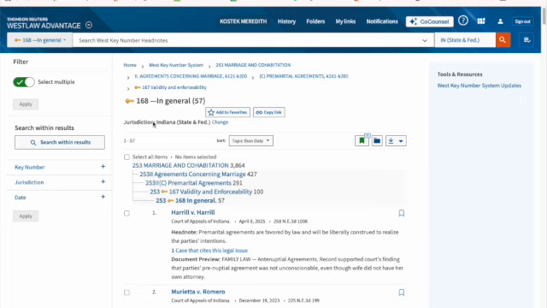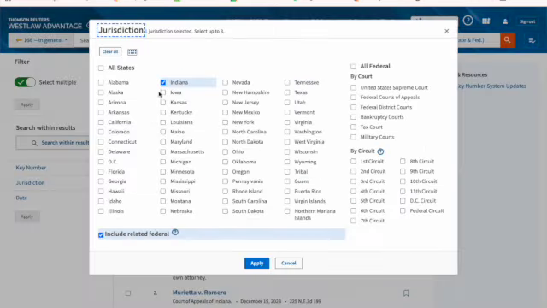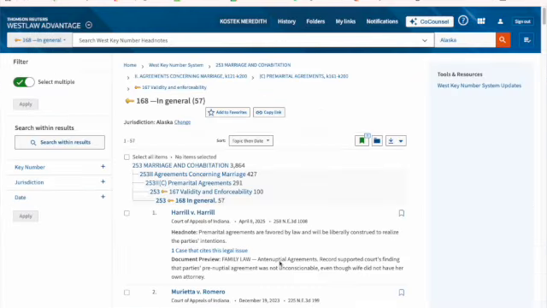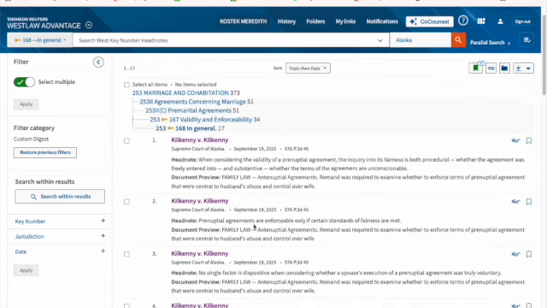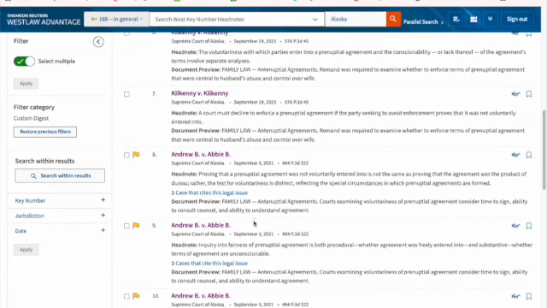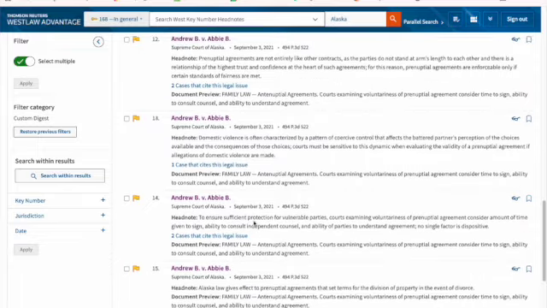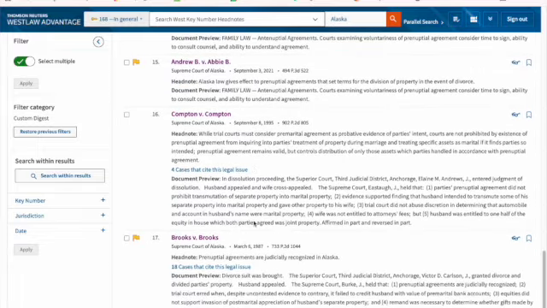From here, remember, it's going to go into the jurisdiction that I was in originally. I'm going to change that to Alaska. And now I get Kilkenny, I get Andrew, I get Compton, and I get Brooks.